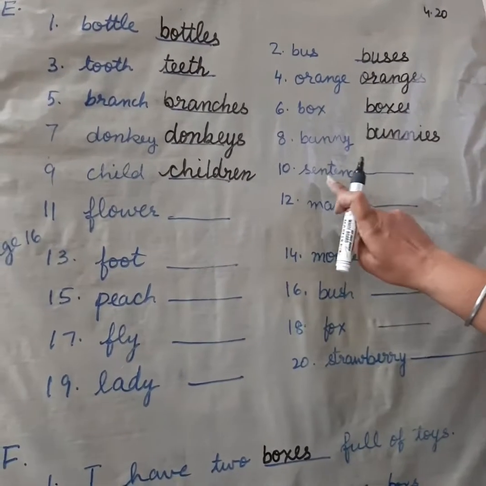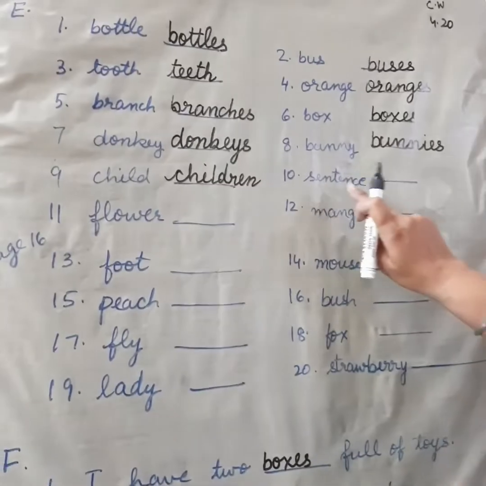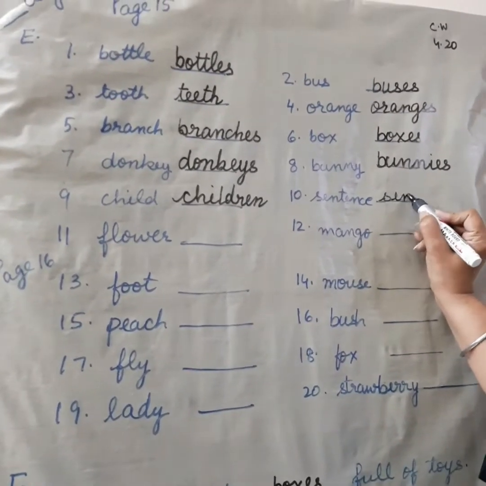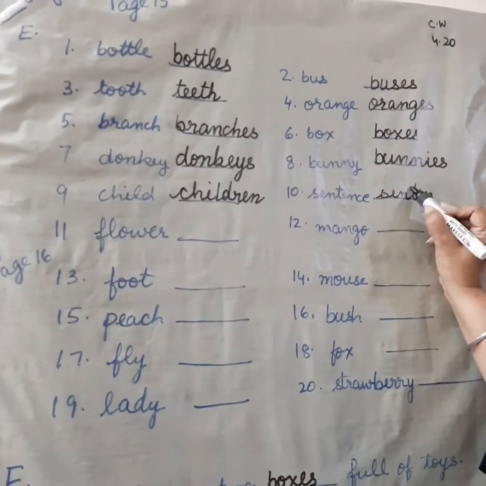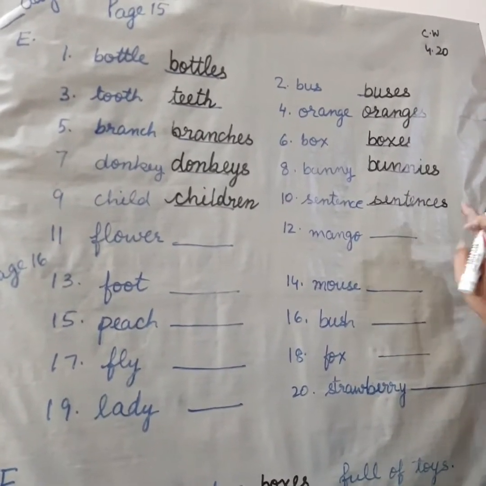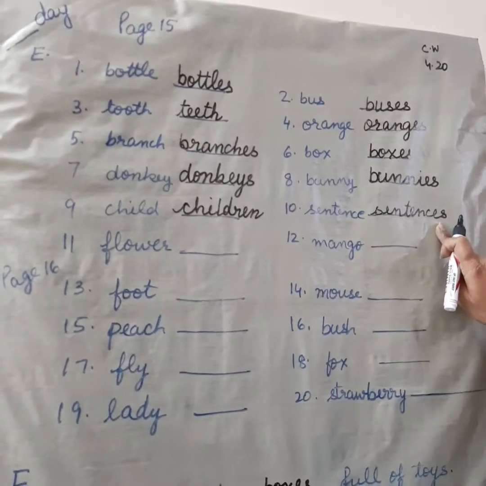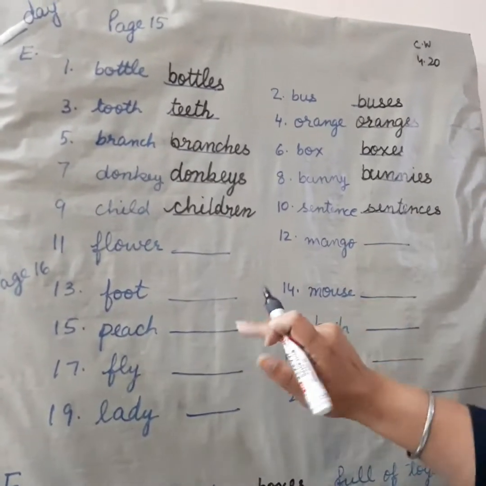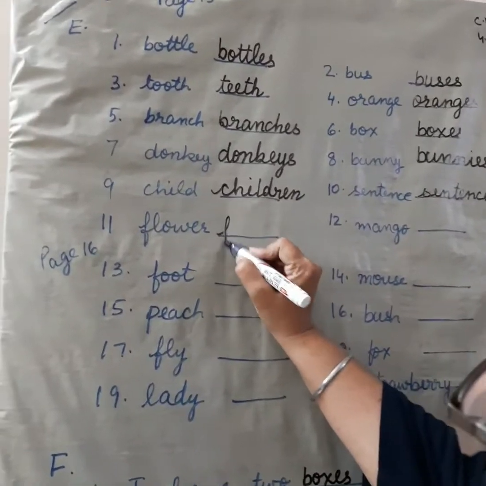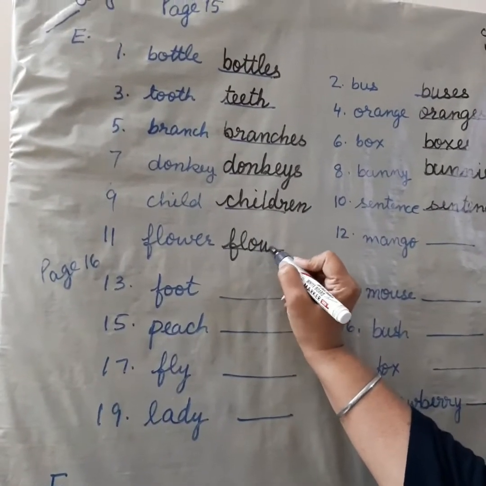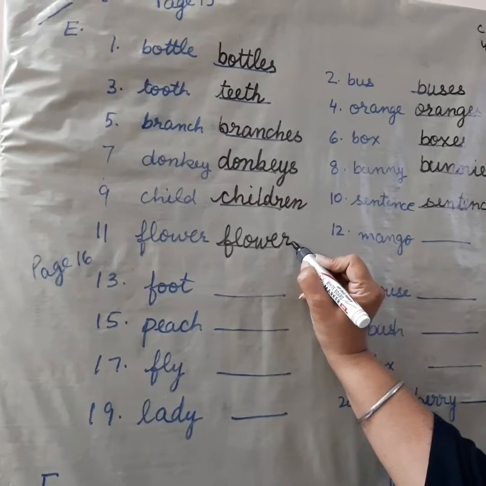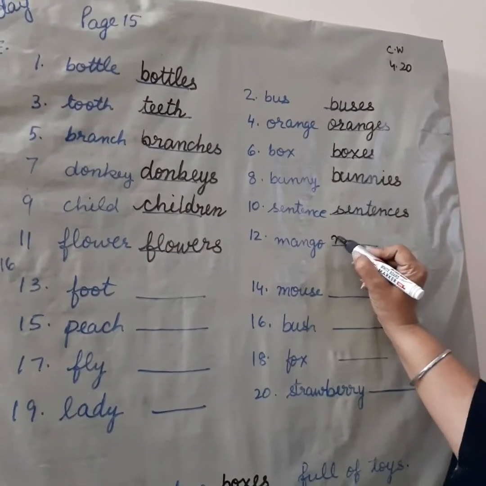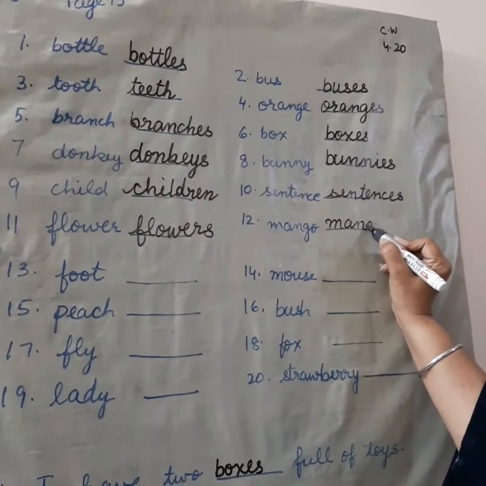Now, the next word is sentence. And yes, we will add s to it to make it plural. It will become sentences. Now, flower. Flower, flowers. Mango, mangoes.